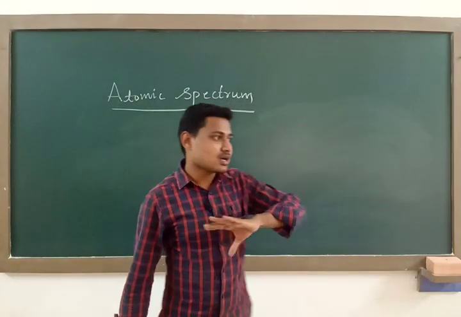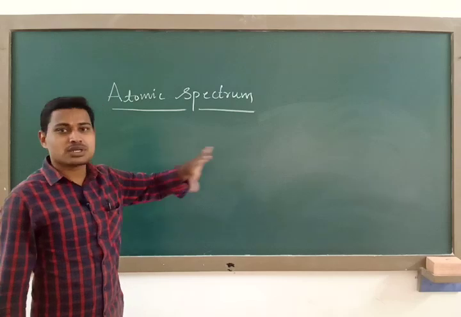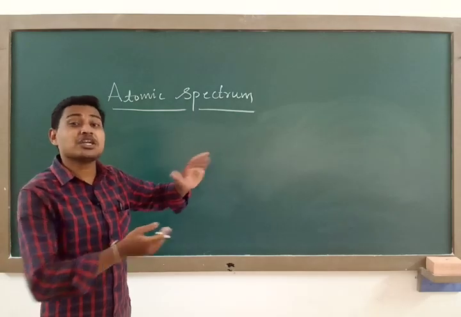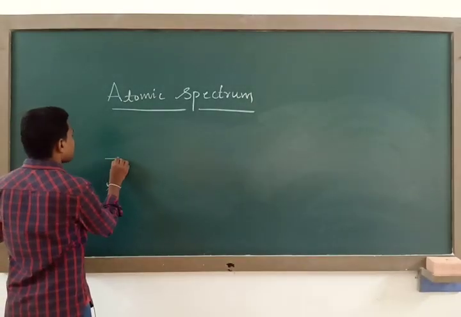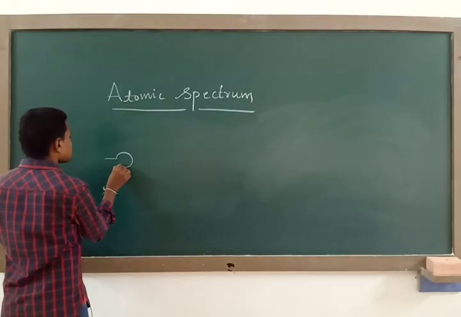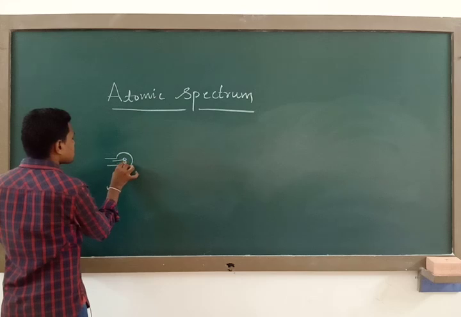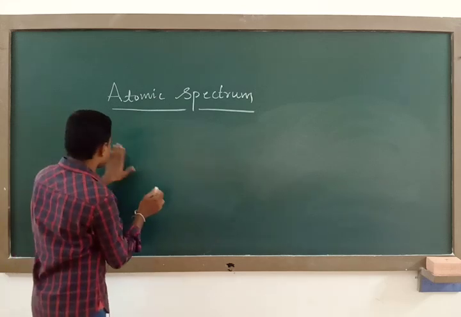So it gives out light consisting of a continuous range of wavelengths. Suppose you incident such a continuous range of wavelengths,